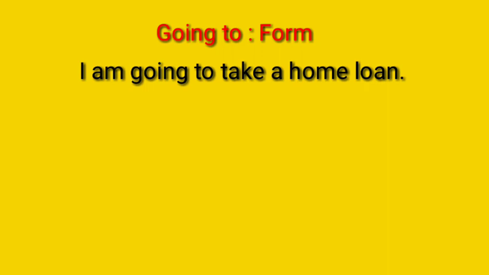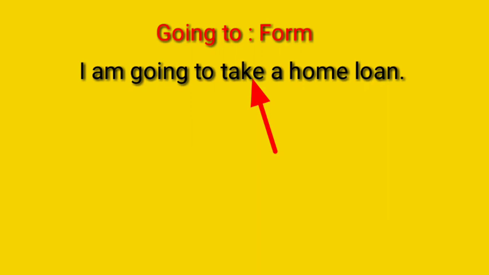While using going to form, we must use the subject, then is or are or am plus going to plus root form of the verb. Okay.